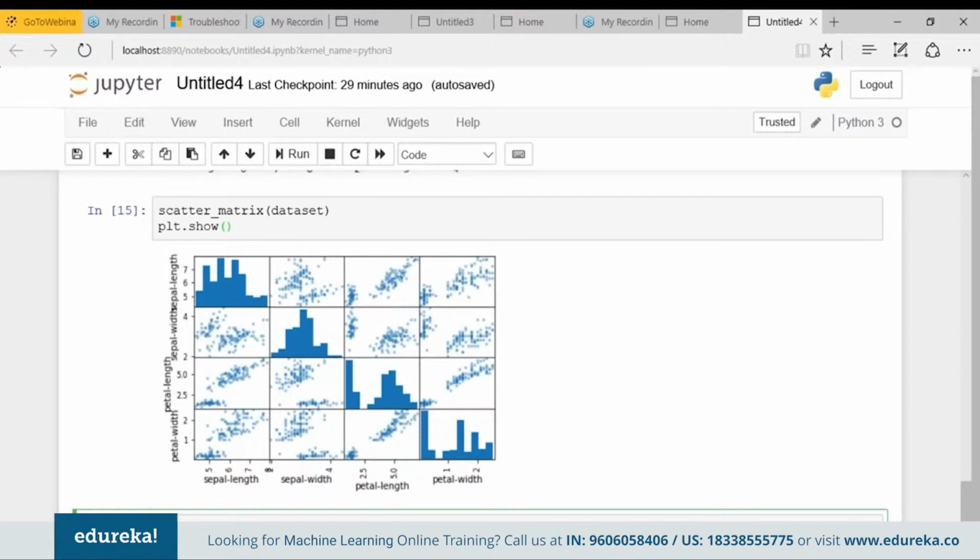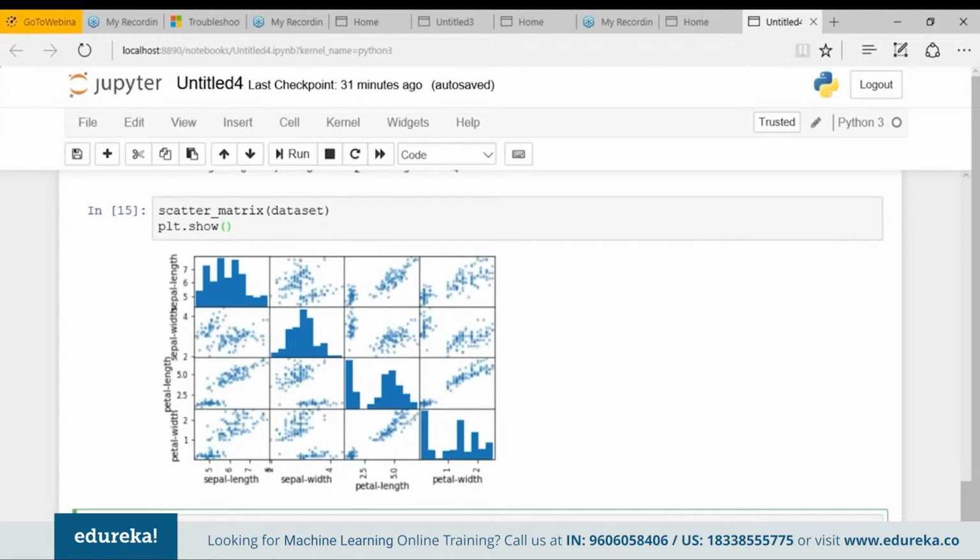So the very first thing we'll do is to create a validation data set. So why do we even need a validation data set? We need a validation data set to know that the model we created is any good. Later, we'll use a statistical method to estimate the accuracy of the model that we create on the unseen data. We also want a more concrete estimate of the accuracy of the best model on unseen data by evaluating it on the actual unseen data. Okay, confused? Let me simplify this for you. We'll split the loaded data into two parts. The first 80% of the data, we'll use to train our model, and the remaining 20% we'll hold back as the validation data set that we'll use to verify our trained model.